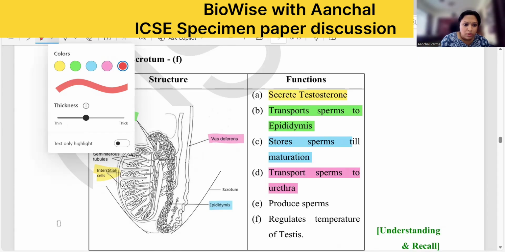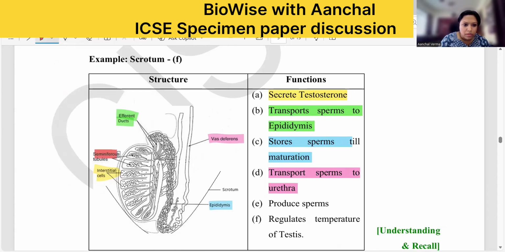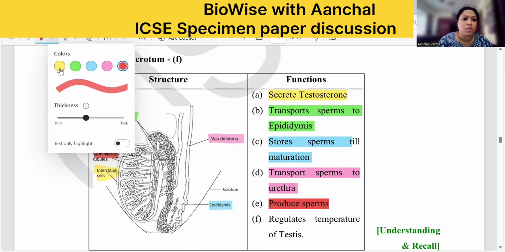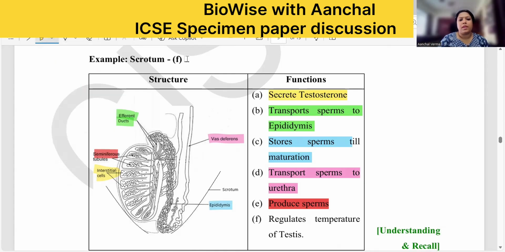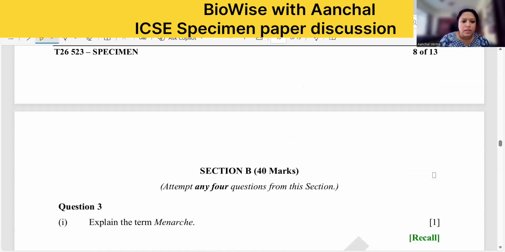Thank God it has got 5 colors, so I can manage. Seminiferous, produces sperm. Regulates the temperature of the testis, scrotum, that is given in the option. That is already given to you in the example, right? Here it is given to you. So this is all about the match the following. Moving to the next. That is your section B.